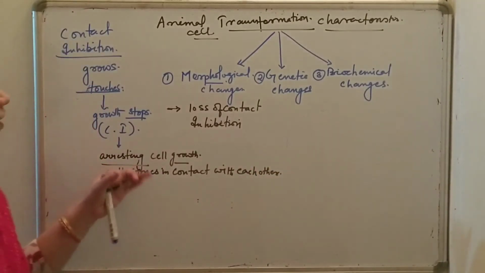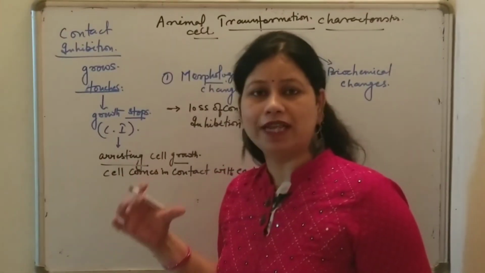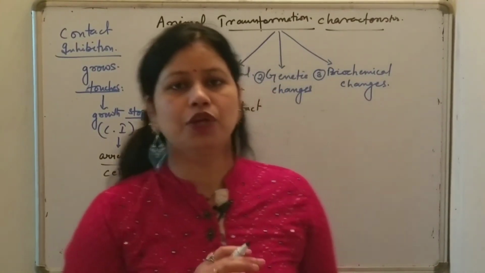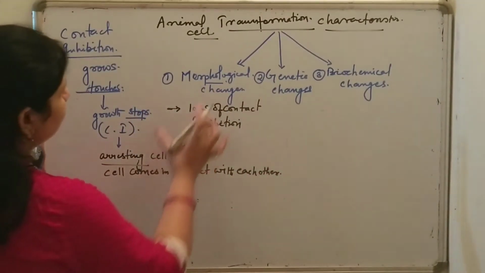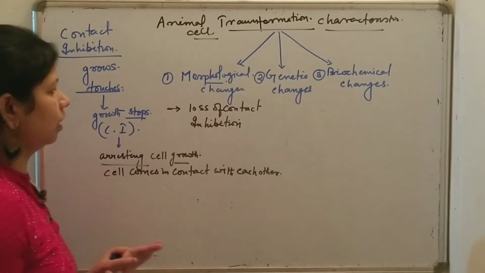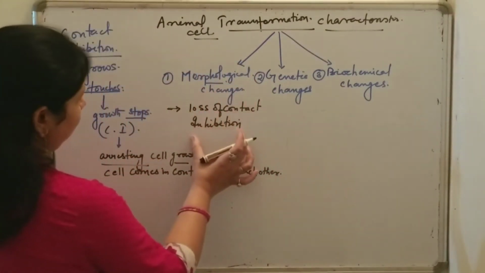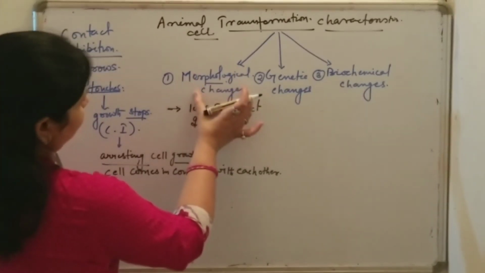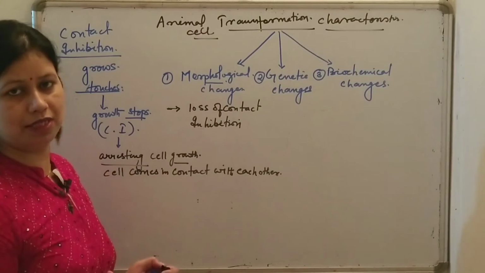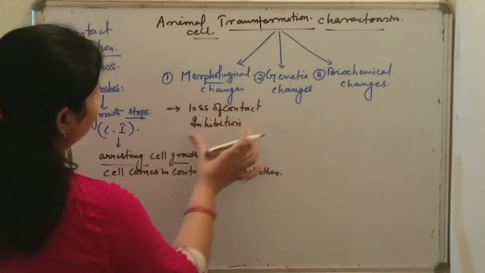So this is the contact inhibition, but in case of normal cells, this contact inhibition process is not lost. It is being maintained. But in case of cancerous growth, in case of transformed cells, there is loss of contact inhibition. So in case of morphological changes in transformed animal cells, the first characteristic is loss of contact inhibition.